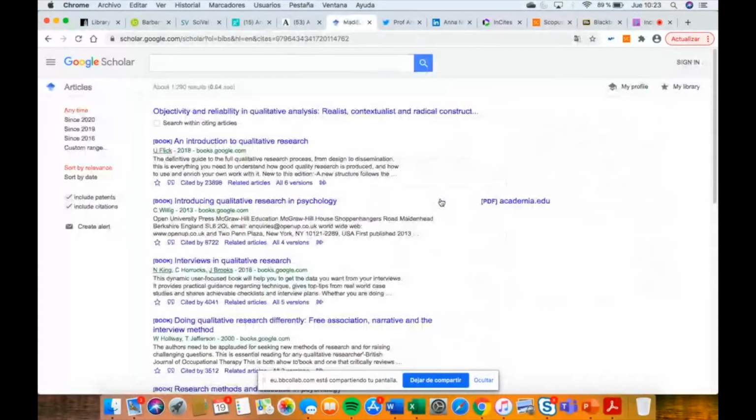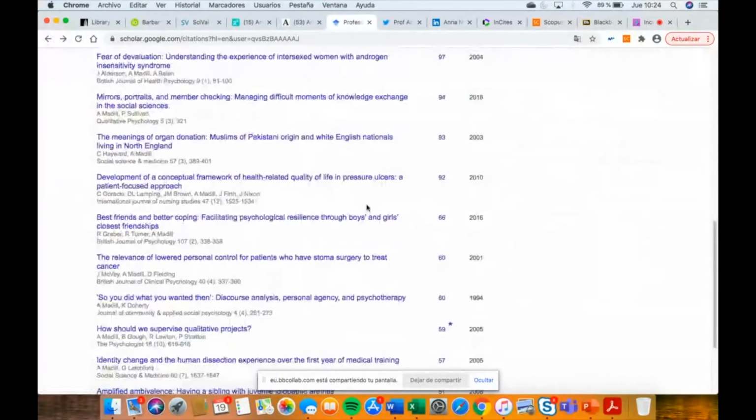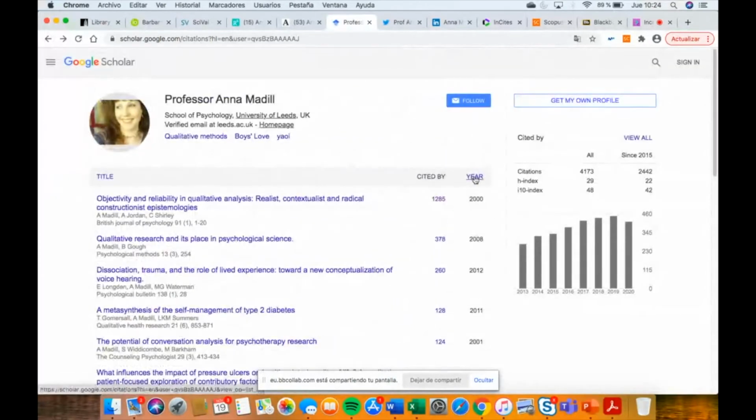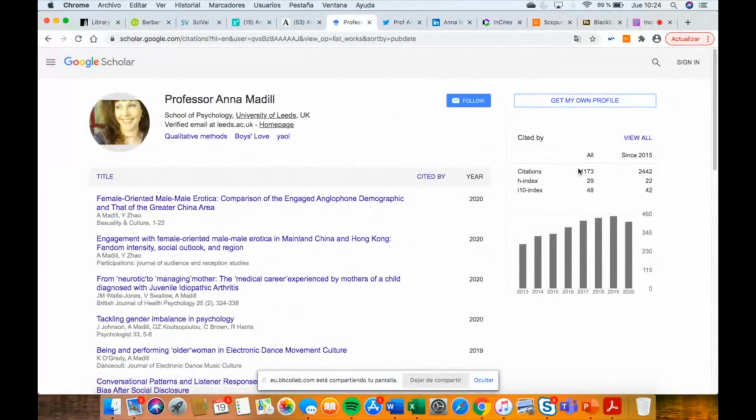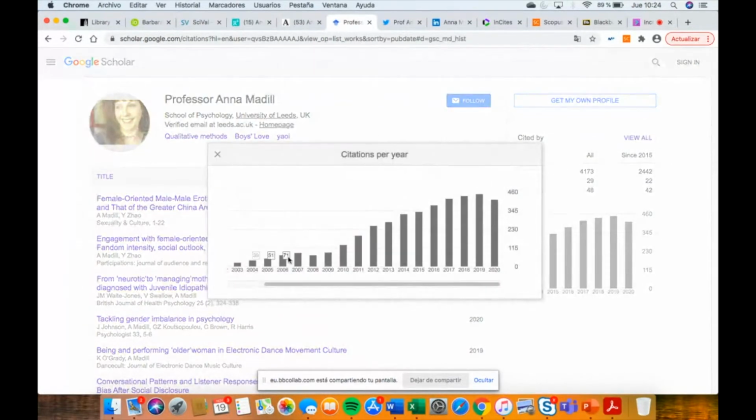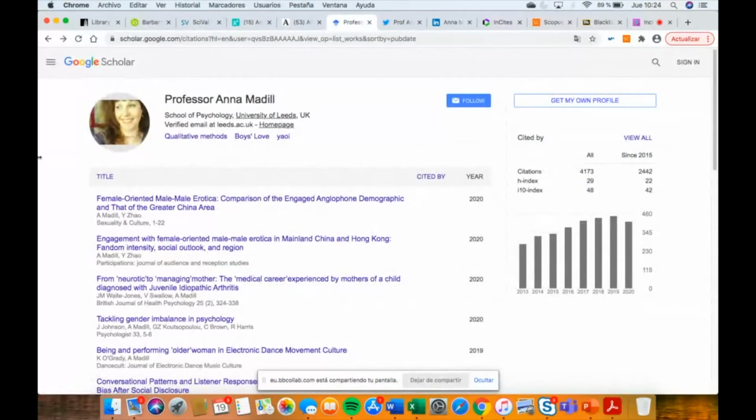If you click here, you can see the publications which are citing the publications of Anna Madil. So you can order by year, and you can see the metrics here: the citations received, the H index of Google Scholar, and this is a trend you can analyze.